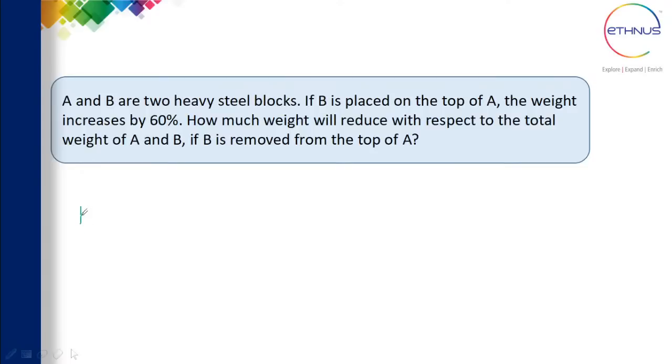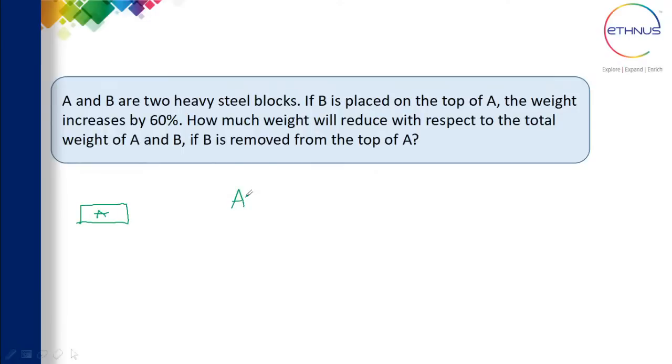So let's consider the block A. I'm going to take the weight of this as A. So initially only A will be there. Now B will be placed above this. When B is placed above this, the weight increases by 60%. What is the meaning of that? When A is there, just A's weight is considered, but when B is added to it, the weight increases by 60%. That will be 60% of A plus A, right? Or maybe I'll consider it like this, which would be better. If I just consider A, then the weight of this will be just A.